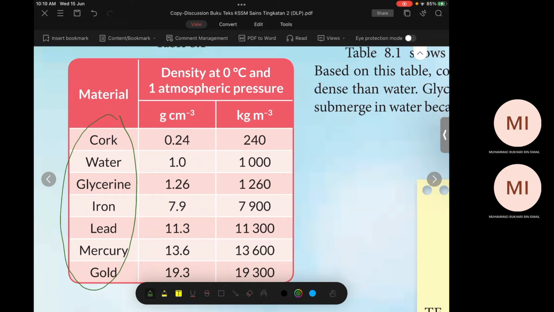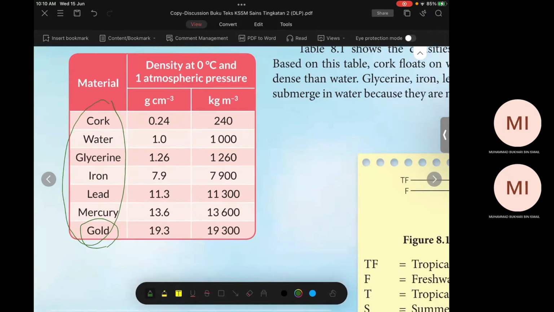The most? Gold. Gold has the highest density, 19.3 grams per centimeter cube. This is the equivalent unit, 19,300 kilogram per meter cube.